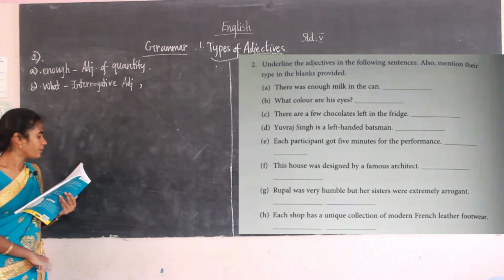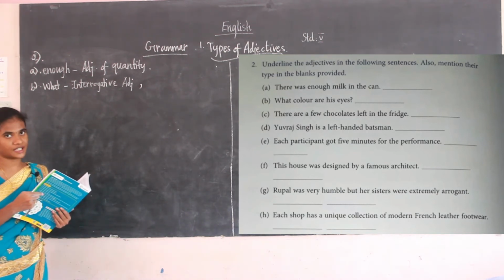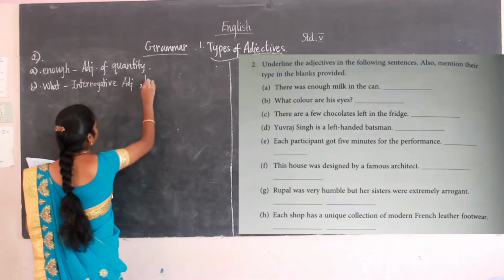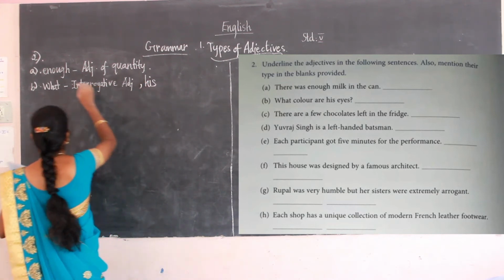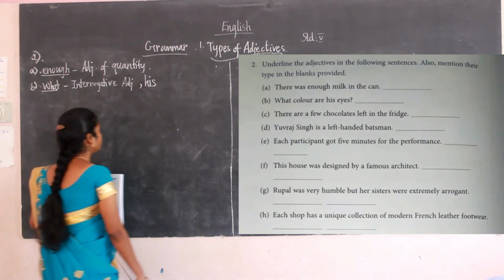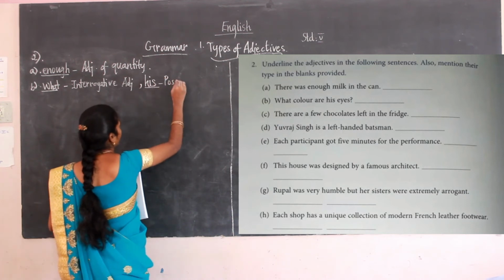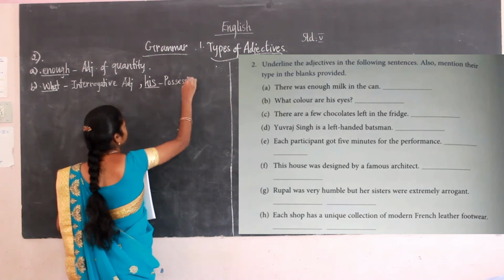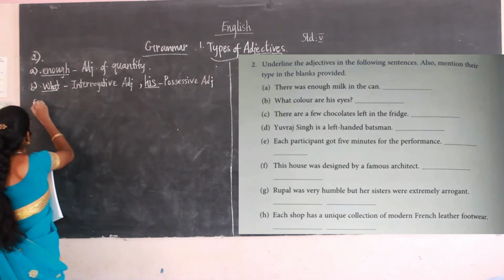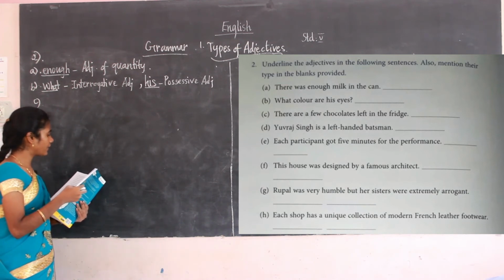What is it? His. His comes under what adjective? His is the possessive adjective. What is the adjective, and his is the adjective. His is the possessive adjective.